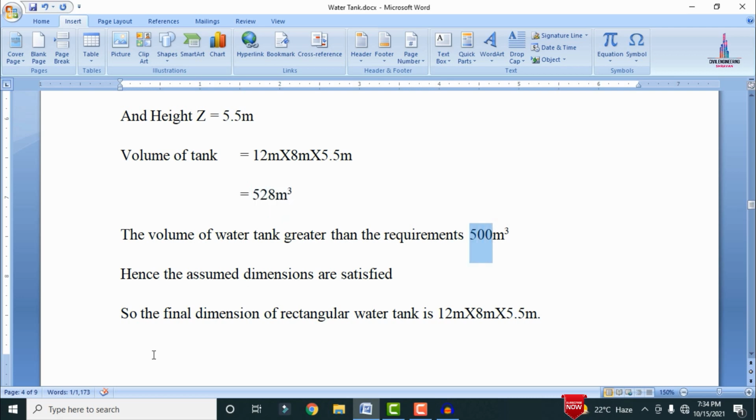Okay. So the final dimensions we have to assume for the rectangular water tank are 12 meter cross 8 meter cross 5.5 meter for the rectangular section.